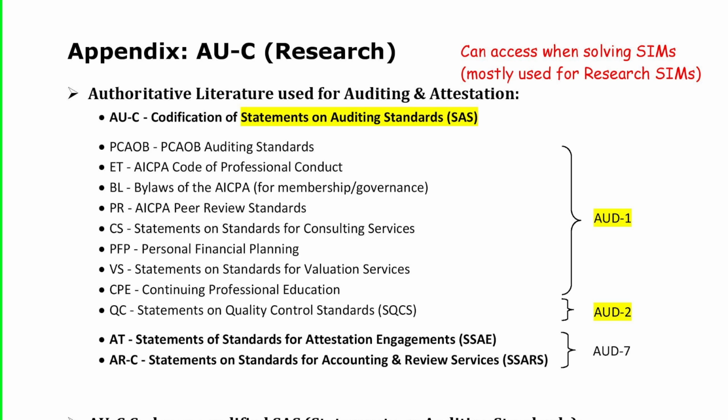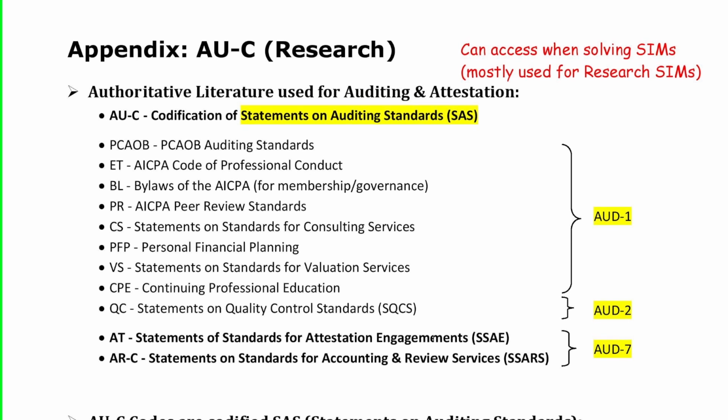And then when we get to highlight audit 7, before we wrap up, we're going to cover statements on standards for attest engagements, SSAE, as well as statements on standards for accounting and review services, SSARS. Now, attest engagements, the prefix is AT. For accounting and review services, the prefix is AR. And both these standards have been clarified. So it's become ATC and ARC. But we're going to be spending most of our time in auditing, covering statements on auditing standards, or SAS.